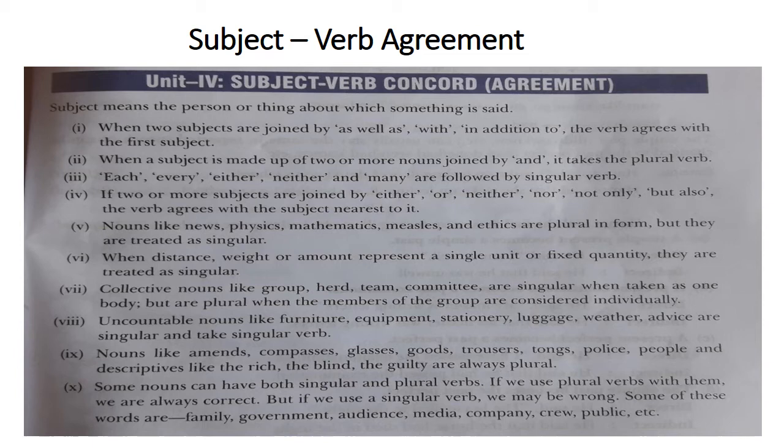Uncountable nouns like furniture, equipment, stationery, luggage, weather, advice are singular and take a singular verb. Ninth, nouns like amends, compasses, glasses, goods, trousers, tongues, police, people and descriptives like the rich, the blind, the guilty are always plural. And the last point, some nouns can take both singular and plural verbs. If we use plural verbs with them, we are always right, but if we use a singular verb, we may be wrong. Some of these words are family, government, audience, media, company, crew, public, etc.